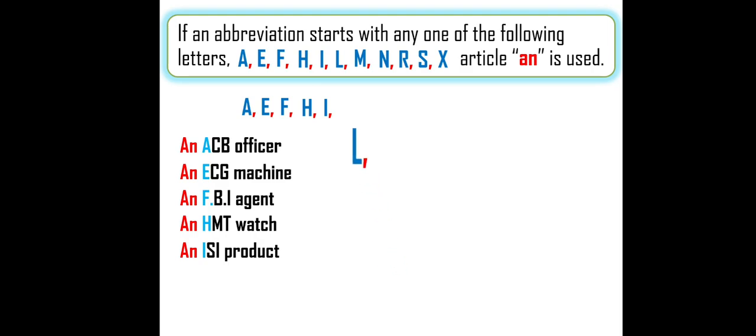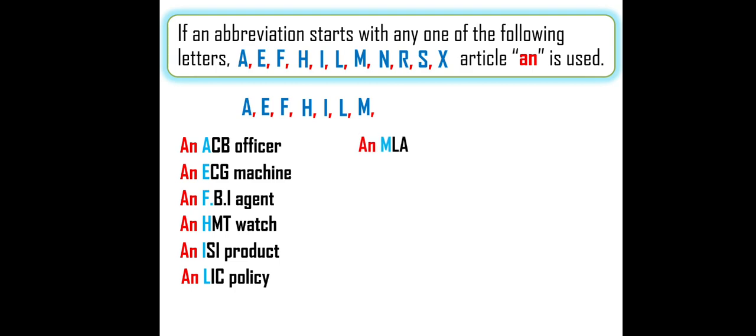Next letter is L. An LIC policy, an LIC agent, it's a common word. LIC, Life Insurance Corporation, is an abbreviation that starts with L, so the answer is an. M, it's very common. An MLA, you are my MLA.